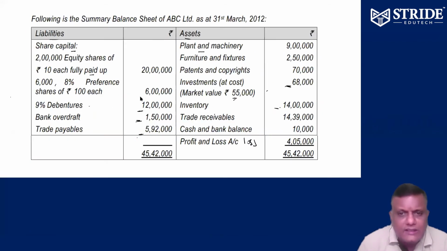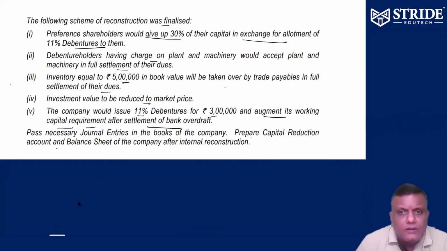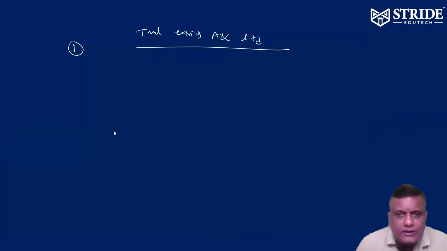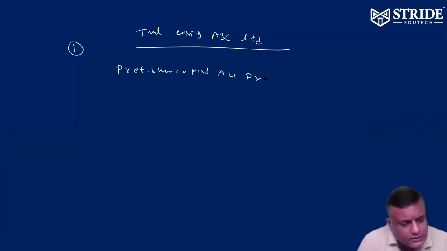So preference shareholders, 6 lakhs. They want to give up 30%. They are sacrificing. So preference share capital of 6 lakhs is no longer existing, 100% no longer existing.